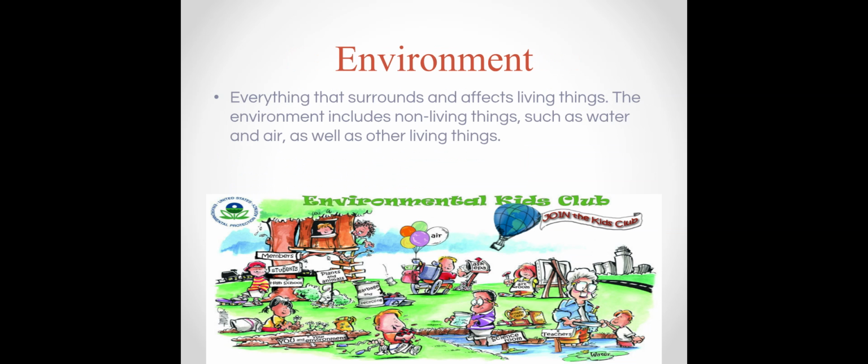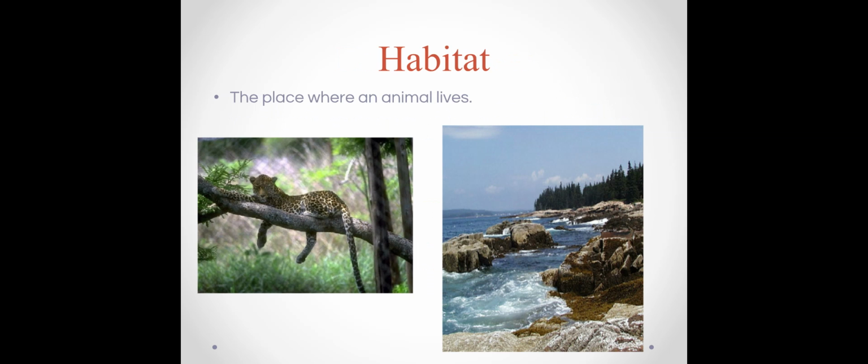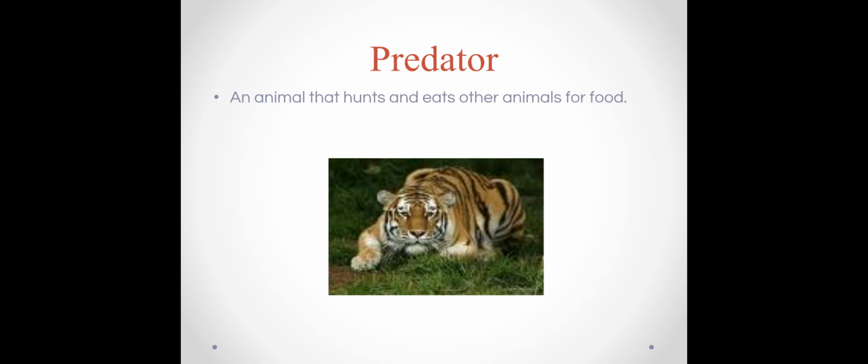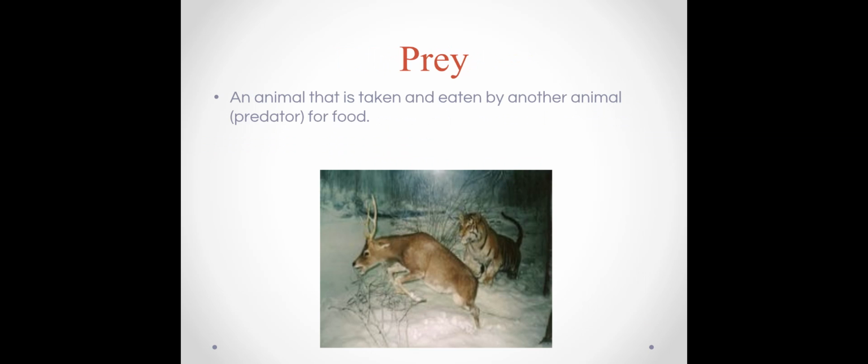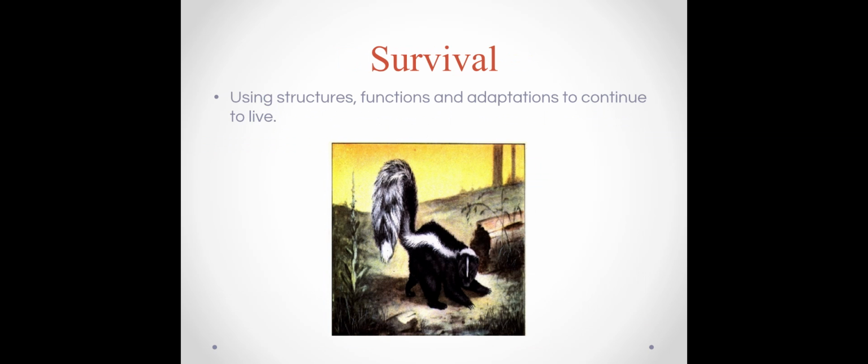Environment: everything that surrounds and affects living things. The environment includes non-living things such as water and air, as well as other living things. Habitat: this is a place where an animal lives. Predator: an animal that hunts and eats other animals for food. Prey: an animal that is taken and eaten by another animal, a predator, for food. Survival: using structure, functions, and adaptations to continue to live.